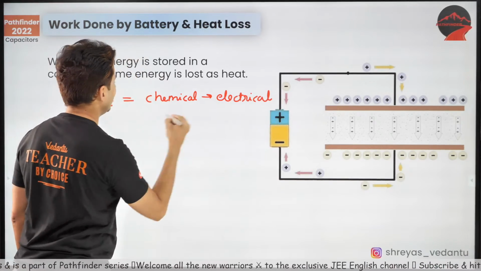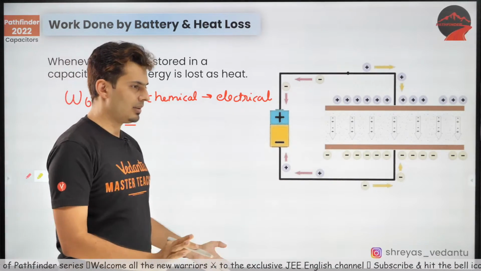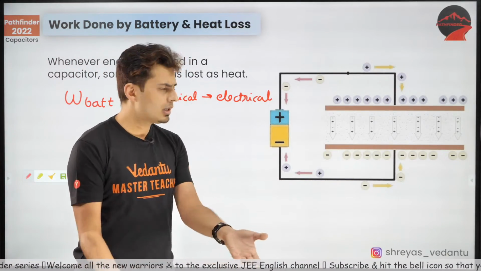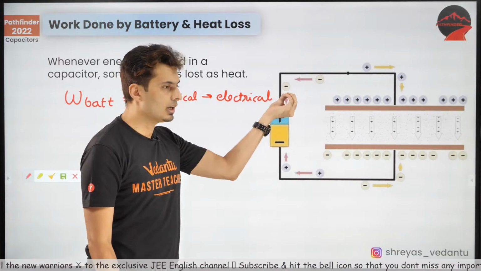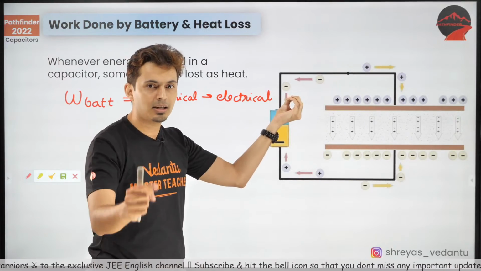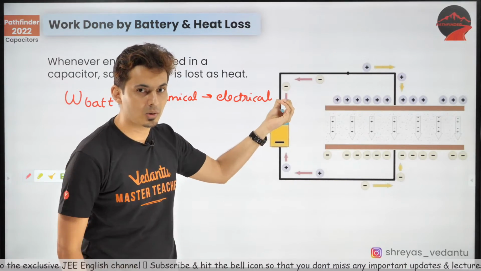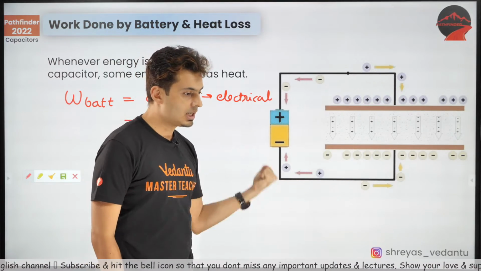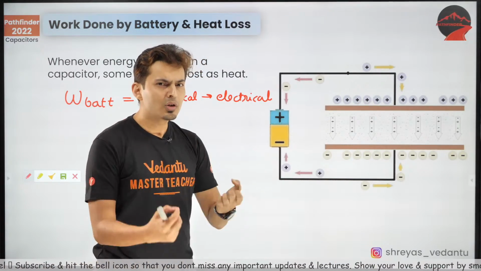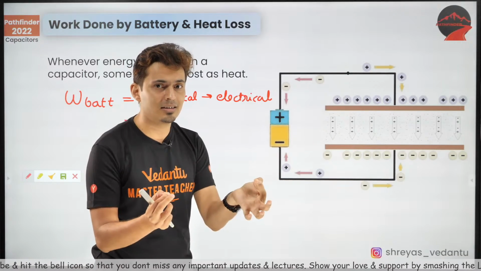How much is this value? It's very simple. What is a battery doing? It is taking a charge from low potential and taking it to high potential, just like the pro subscription or the crash course does. Yes, it takes you from low potential to high potential. It's increasing its potential. So how much is the change in the energy?